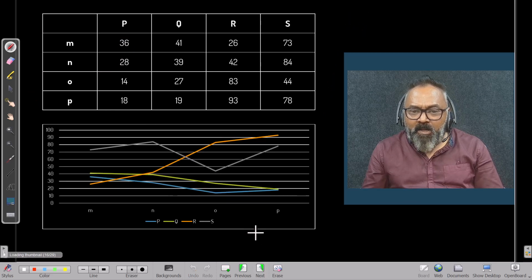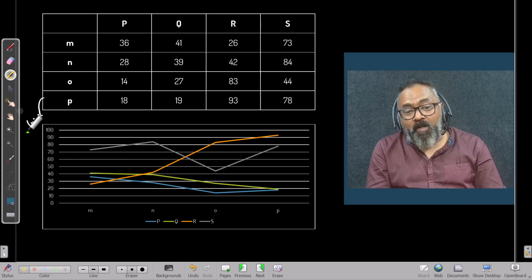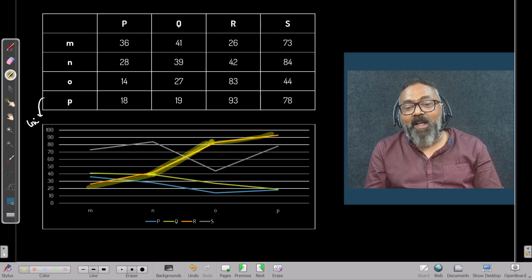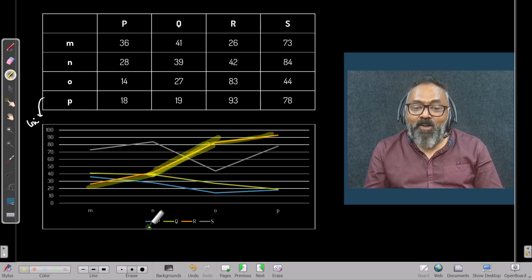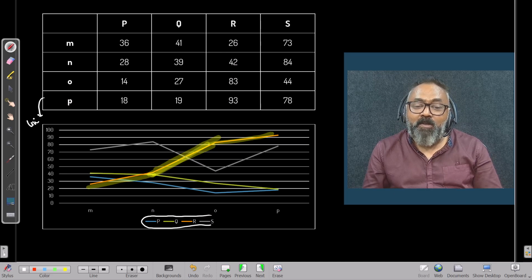Does it even mean that if the same data suddenly becomes a line chart, it becomes a different chapter? True, certain things we can interpret very easily. Okay, there's a growth here. Visually I can say probably the highest growth has happened here for this R. I could do all that. The data can even be presented as PQRS here, or with MNOP here. But does it become a different chapter?